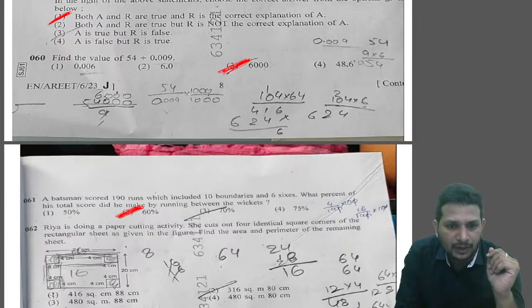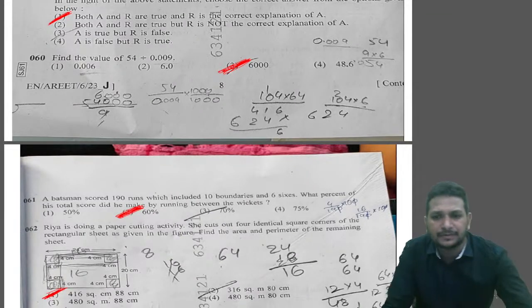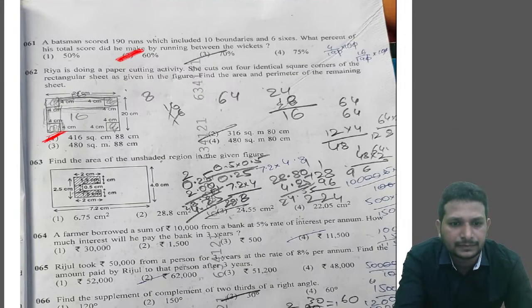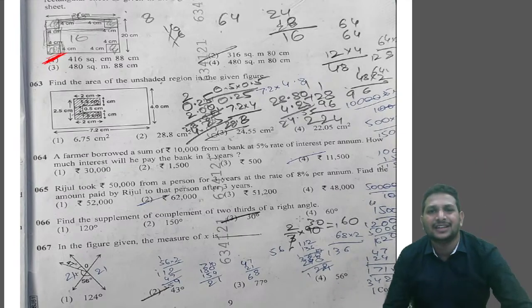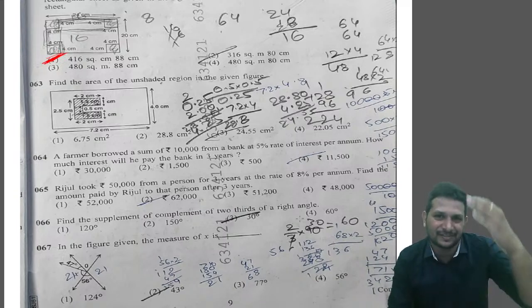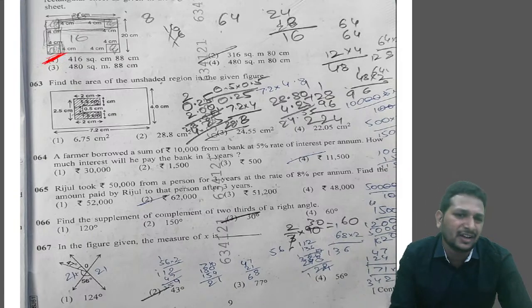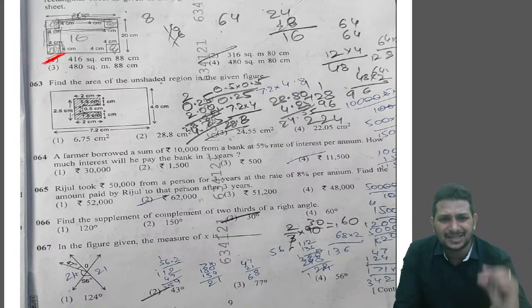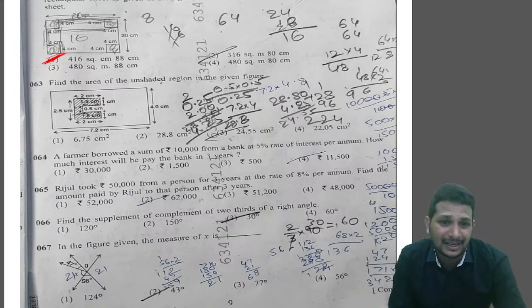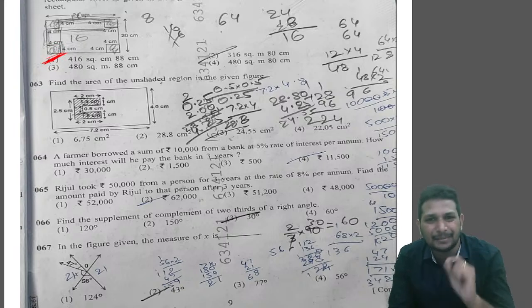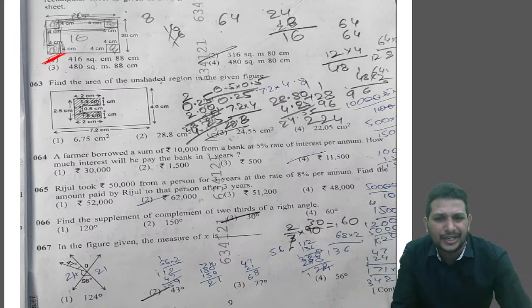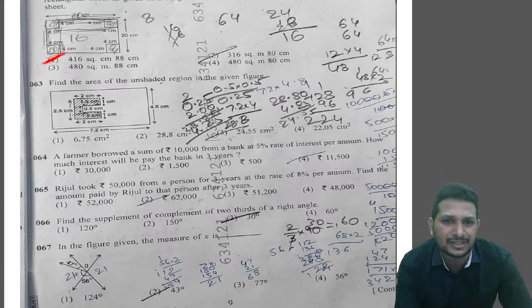Understood? Next, question number 63. Find the area of the unshaded region again. This year they gave a very easy way actually. Two to three questions are related to the same topic, right? Find the area of the unshaded region, again the same thing. But this diagram is not so easy, right? Here it's almost like a U shape in the middle of the rectangle. What do we need to do here? Here also the same thing.